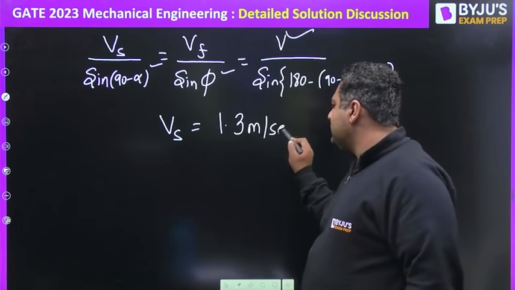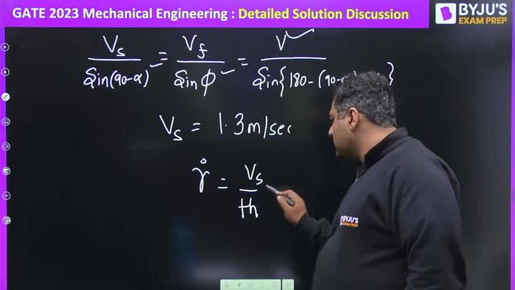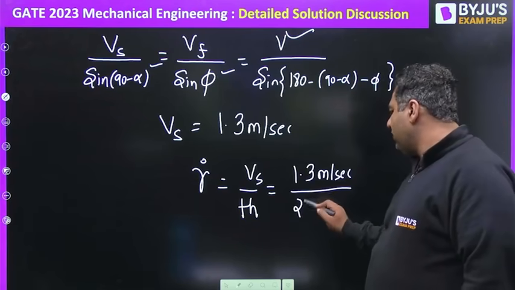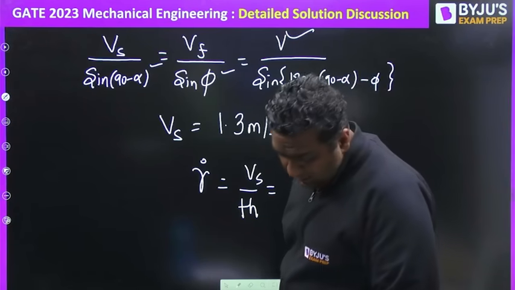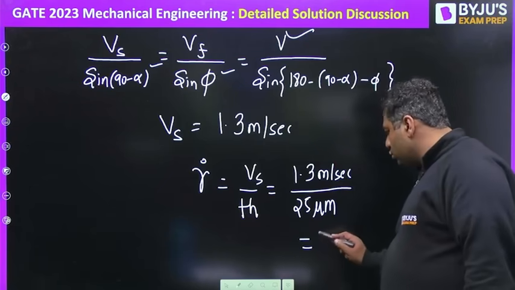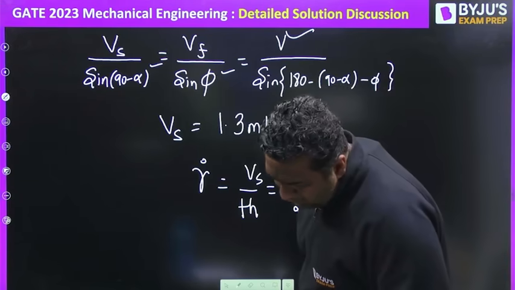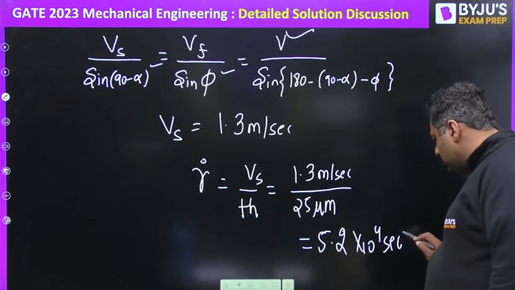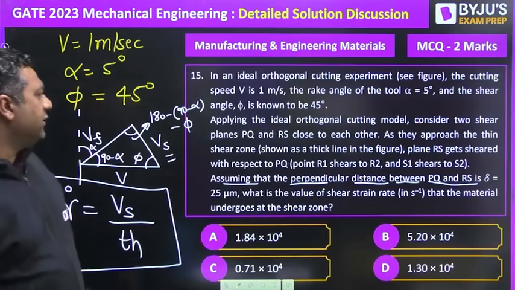Once you get this, you need to find the shear strain rate, which is Vs divided by thickness. So it is 1.3 meter per second and 25 microns. This type of question has already been seen in the production industrial paper, and the answer comes out to be 5.2 into 10 to the power 4 second inverse. So this will be the answer, guys, for this question. Moving further.